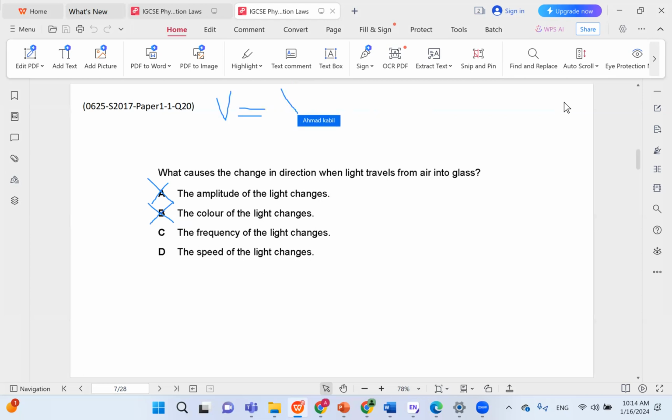So V equals lambda F. The frequency depends on the source of light. So for example, the sun. But then if it changes medium, the two quantities that would change are V and lambda. So either the speed or the wavelength. So frequency is wrong, but speed is correct. So the speed of the light changes. This is the correct answer.